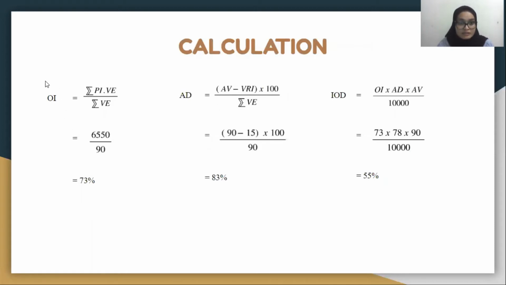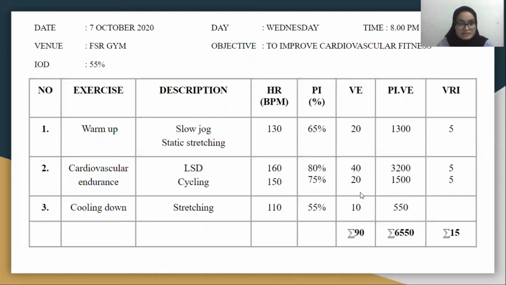Okay, so this is the calculation of the IOD. For OI, we get 73%. Meanwhile, for AD, we got 83%. And the result of the calculation is 55%. So the IOD of the athlete is 55% on that particular day.